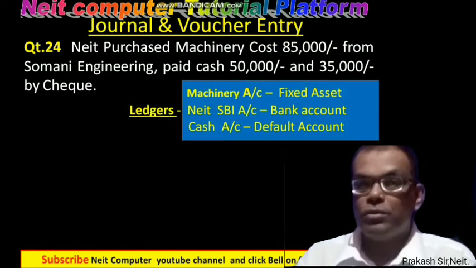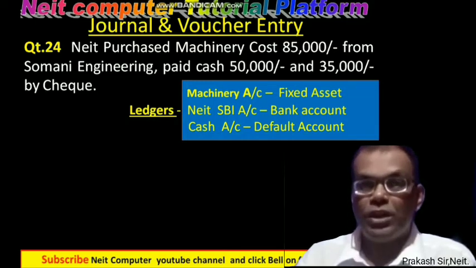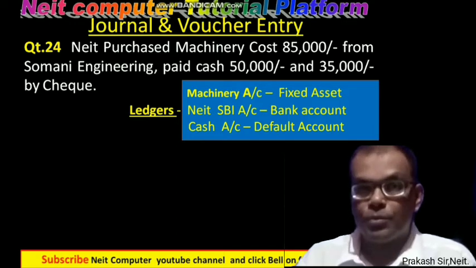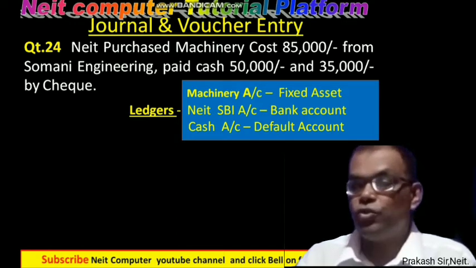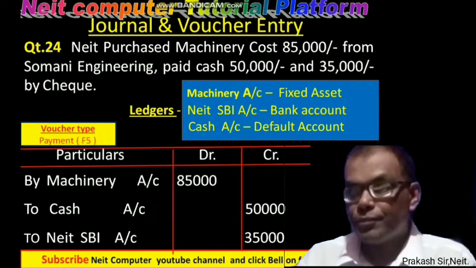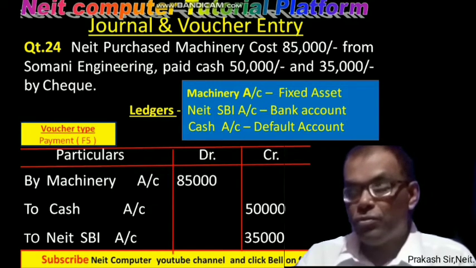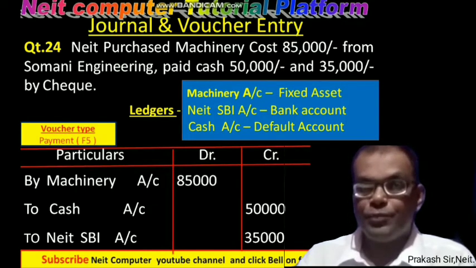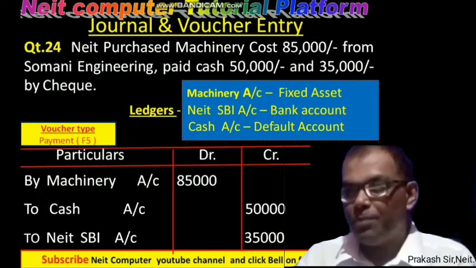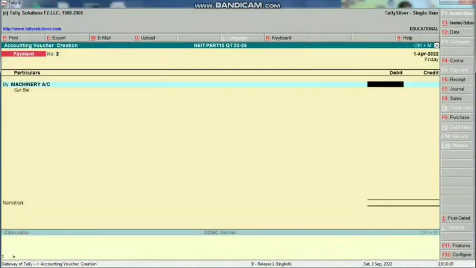So for this question, what ledgers do you need? Machinery ledger, that should be under fixed asset. Need SBI, that should be the bank account, its group should be bank account, and there is the use of a cash ledger because a cash transaction is there. And its journal is: machinery account debited 85,000, to cash account credit 50,000, and to Need SBI account credit 35,000. Why does the machinery account become a debit?